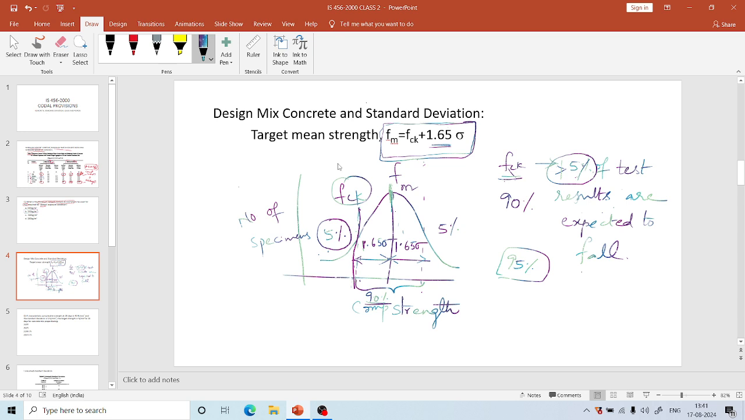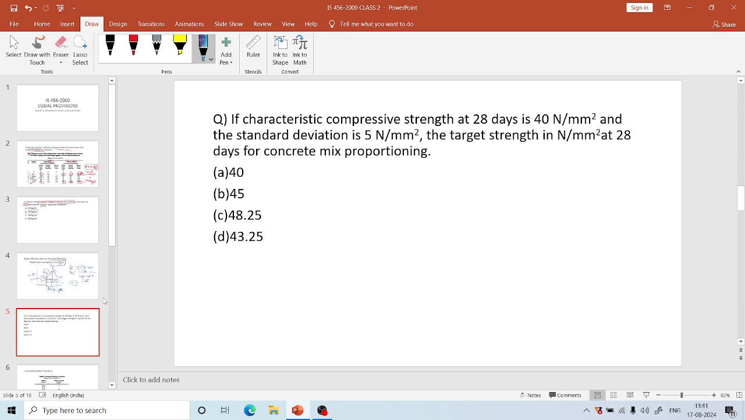Normally in 99% of the cases they simply give M20, M25 FCK, from that we can calculate target mean strength. So let us see one problem here. Given characteristic compressive strength at 28 days, FCK is 40 Newton per mm square and standard deviation given is 5 Newton per mm square, and they asked for target mean strength FM.